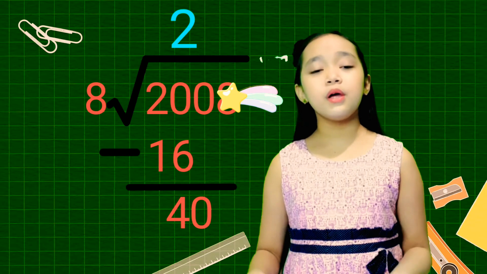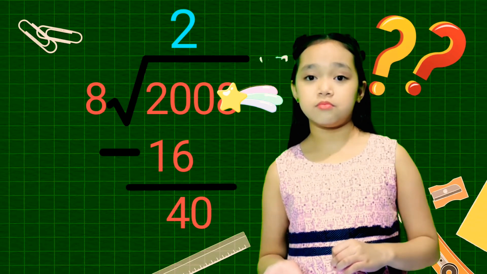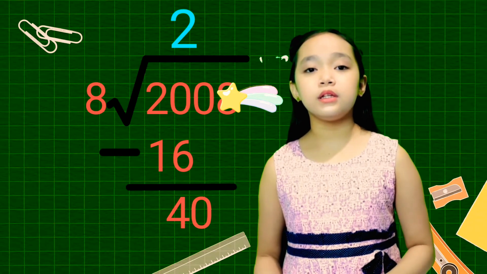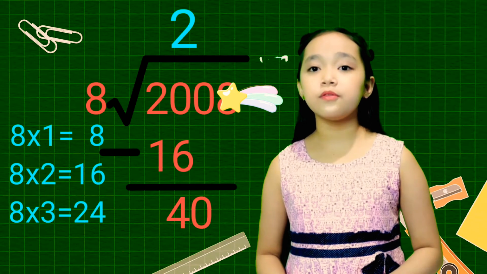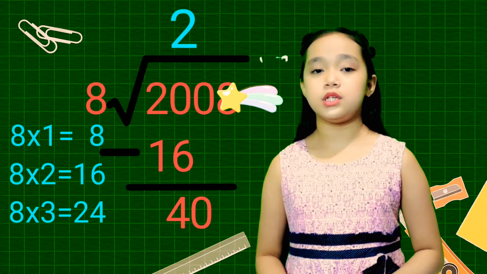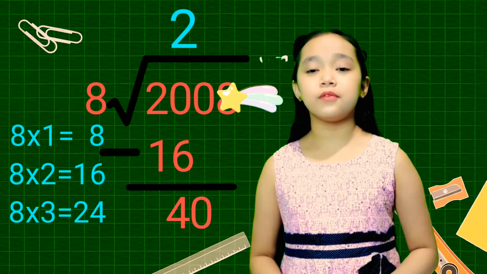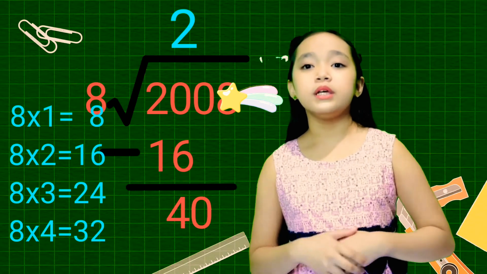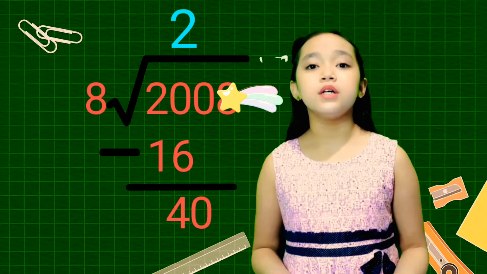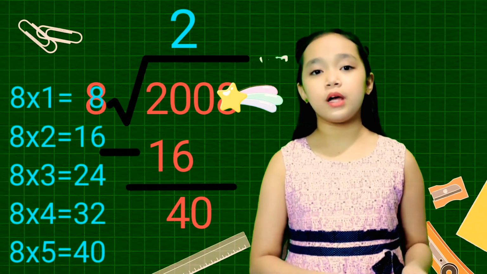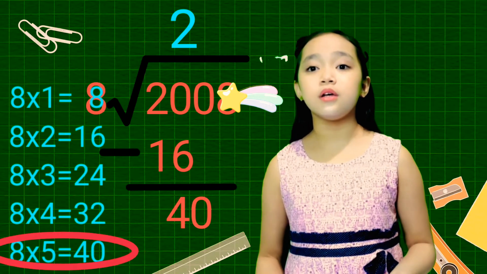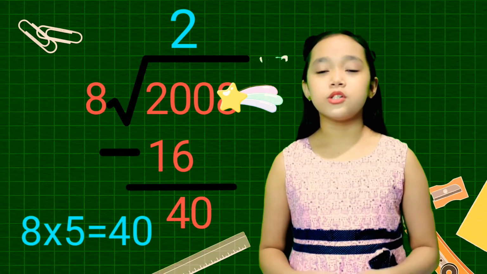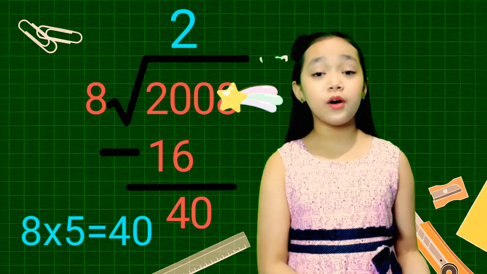So we ask, how many 8s will it take to make 40? Well, we have tried that 3 times 8 is 24, and that's not close to 40. So let's try 4 times 8, which gives us 32. It seems close but not enough. So let's try 8 times 5, and it gives us 40. Wow! So we get the answer that is not just close but exactly 40.